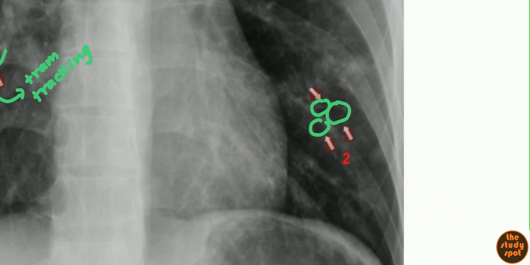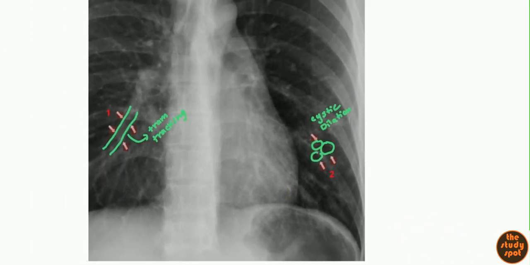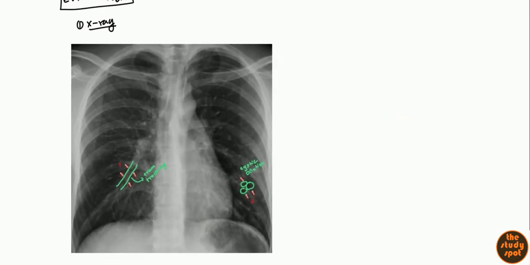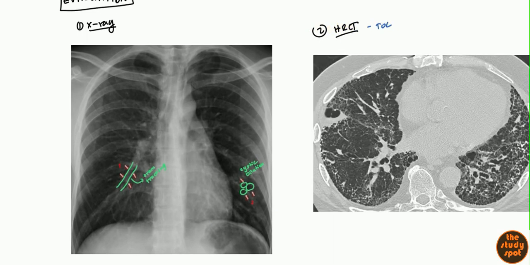That cystic dilation is also very typical of a patient with bronchiectasis, or cystic dilation, as we can call it as well. Now, X-ray is good as an initial step to suggest bronchiectasis, but high-resolution CT is the imaging of choice. So HRCT, high-resolution CT, is the imaging of choice.